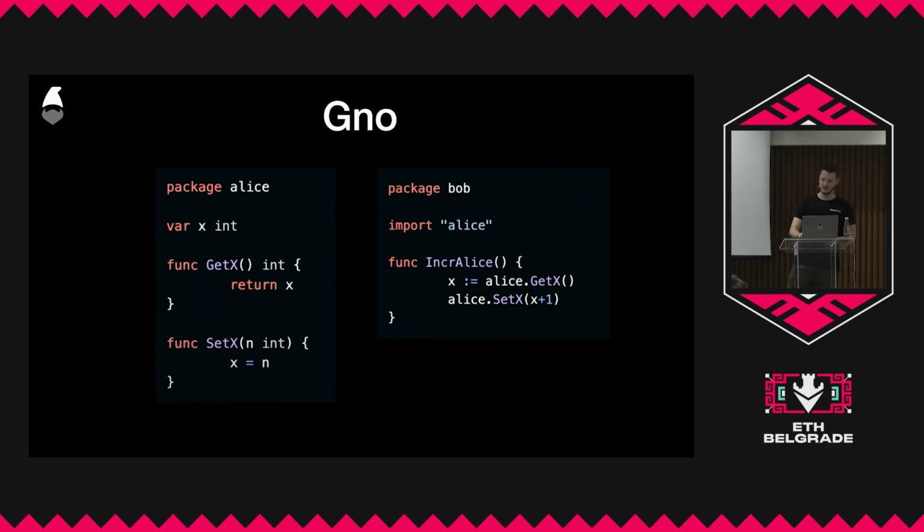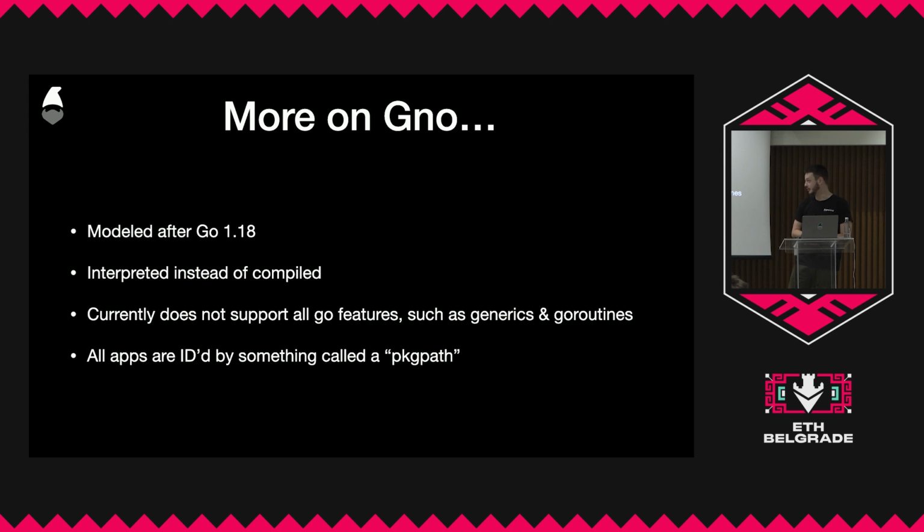OK, that's interesting. A little bit more about GNO. It's modeled after Go 1.18, so it's a little bit of an older version of Go, not super old or anything, but not the most up-to-date one. It's interpreted instead of compiled, and there's a reason for this. And it does not support all of the features that Go has, for example, generics and goroutines. For those of you who know, goroutines are a way of doing things concurrently, which doesn't really make too much sense at this point in blockchain systems.